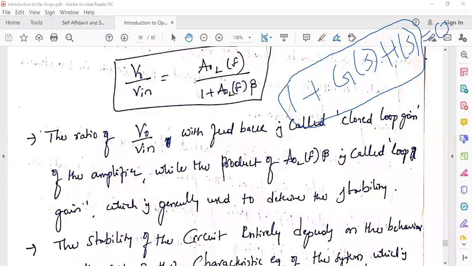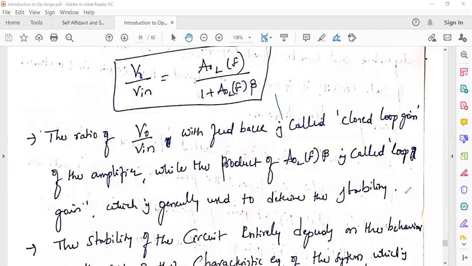Here also 1 plus A naught L of F into beta, which is equal to 0. Sorry, not plus. Wait a minute. Here also 1 plus A naught L of F into beta equal to 0. This is the characteristic equation.